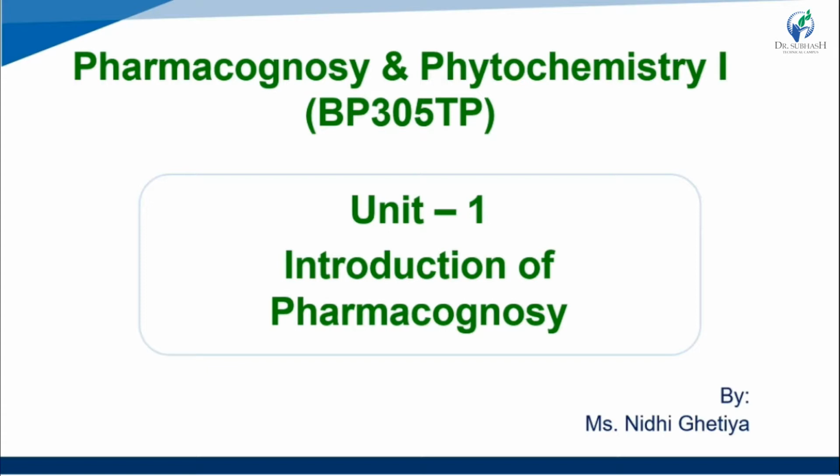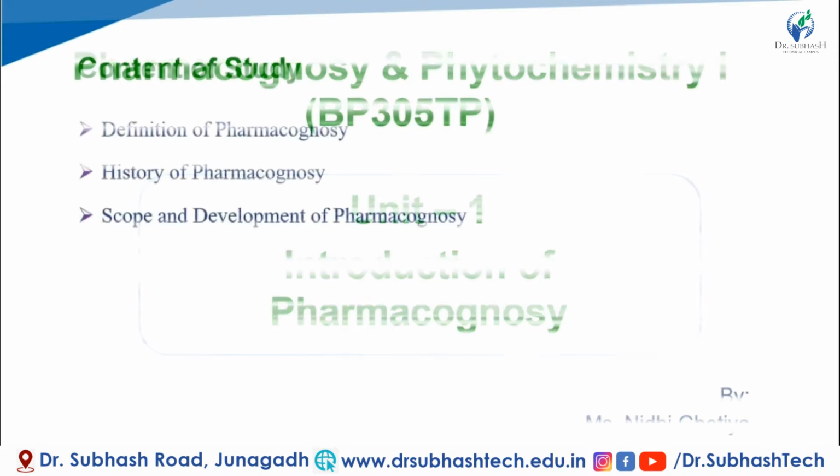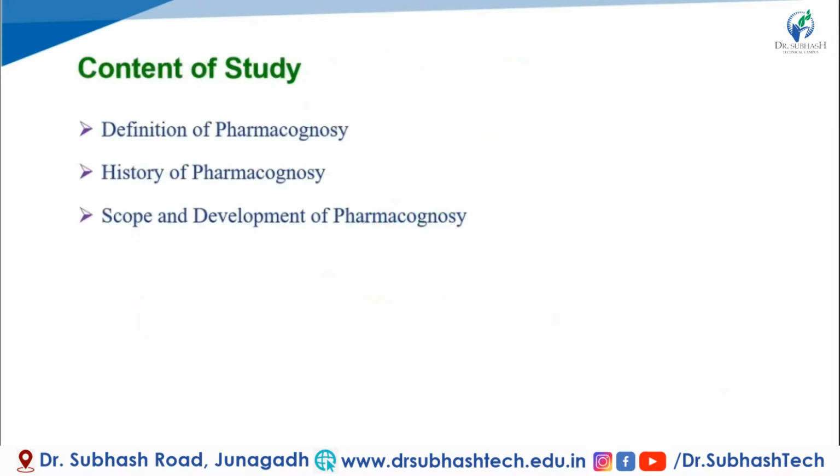Subhash Technical Campus. Today we start our new subject, that is Pharmacognosy and Phytochemistry 1, that is BP 305 PP. In this subject we learn our first unit, that is Introduction of the Pharmacognosy. Today we will study the definition of pharmacognosy, then the history of pharmacognosy, and then the scope and development of pharmacognosy.